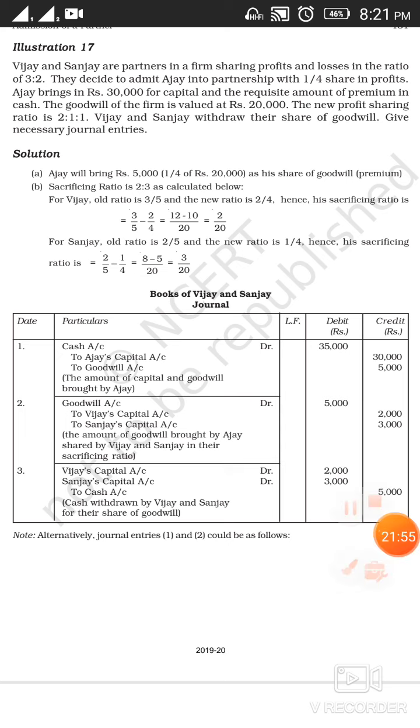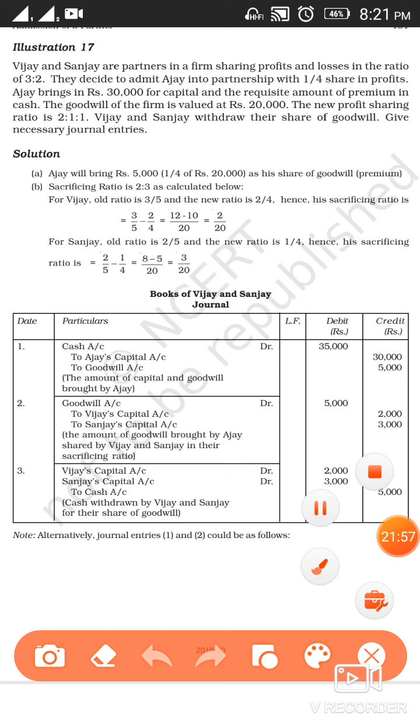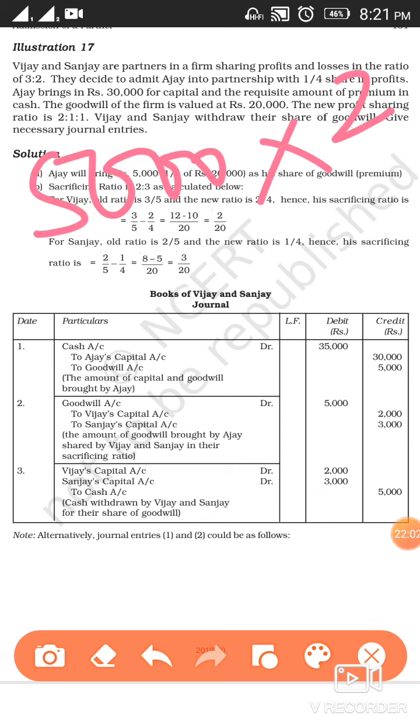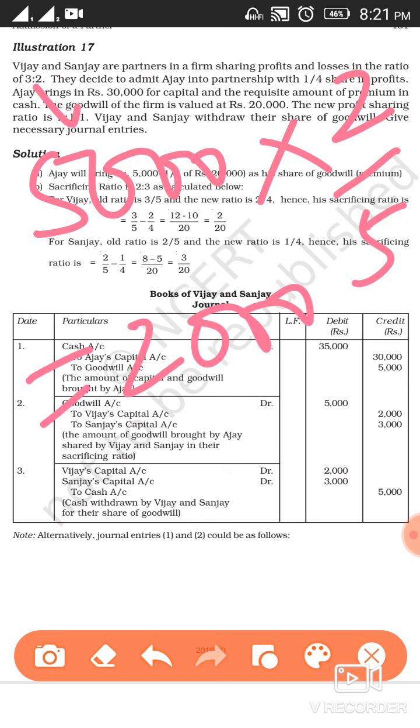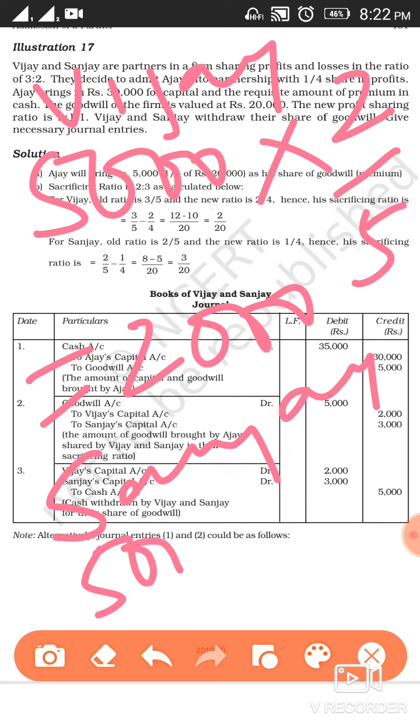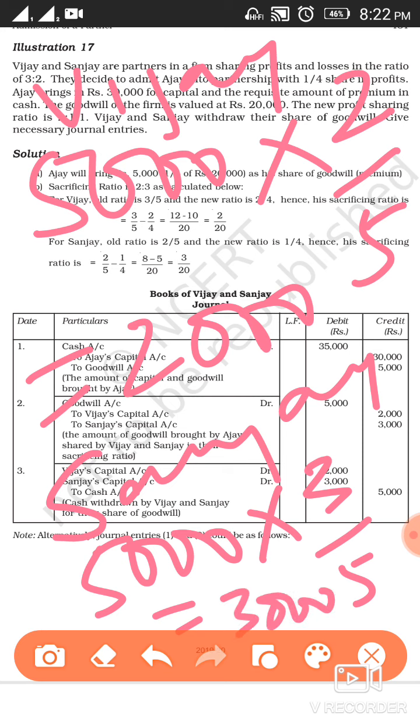So out of 5,000, Vijay's share will be 5,000 into 2 by 5, which is 2,000. And for Sanjay, it will be 5,000 into 3 by 5, which is 3,000. So this is how we calculate the share of Vijay and Sanjay.